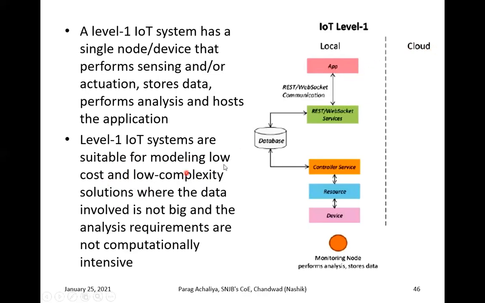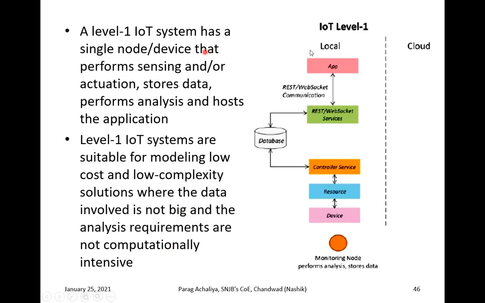That's why it becomes what? A low cost and low complexity application, where the data involved is not big and the analysis requirements are not computationally intensive. So in case of a low cost and low complexity application, the data is not big in nature. Remember this. There will be a small amount of data and you do not have to do very big computational activity.